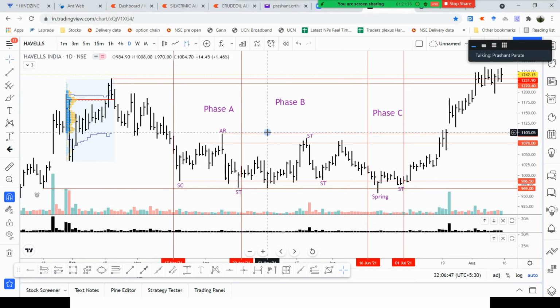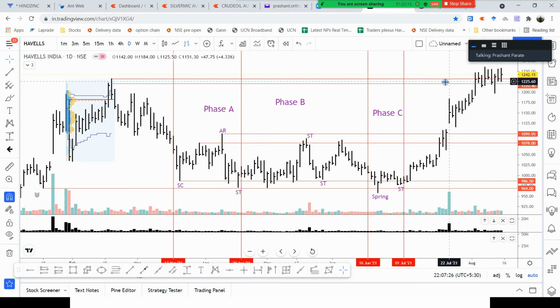So after checking multiple charts we can understand which are the possible areas where a spring will form, and which are possible areas where a breakout will succeed. And breakout trading has a disadvantage that most of the time the stop loss is deep. If we take a breakout trade here, breaking out above this high, and we take a trade after this breakout, the stop loss will be minimum below this, ideally below this. So this is a huge stop loss.